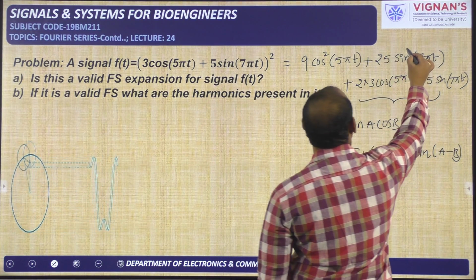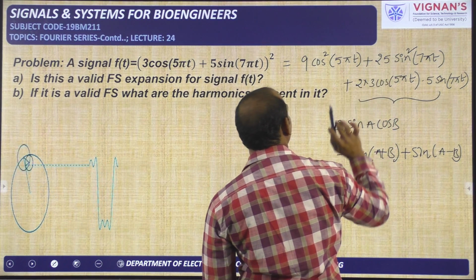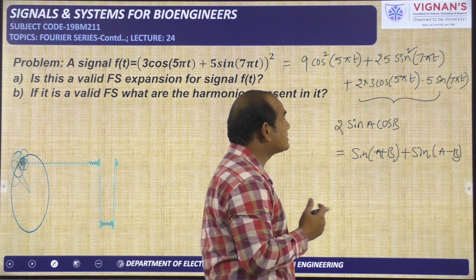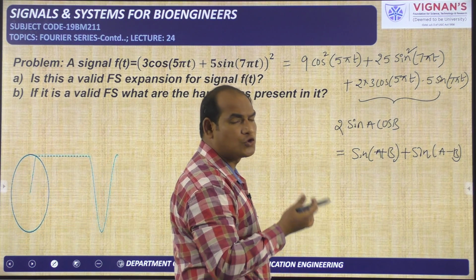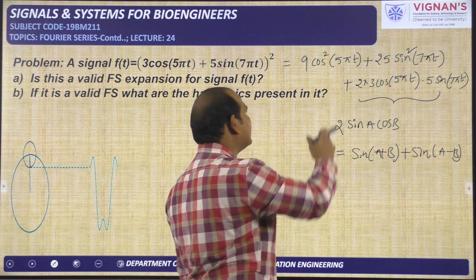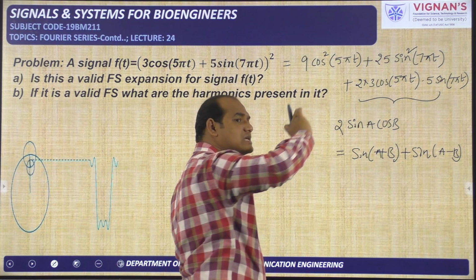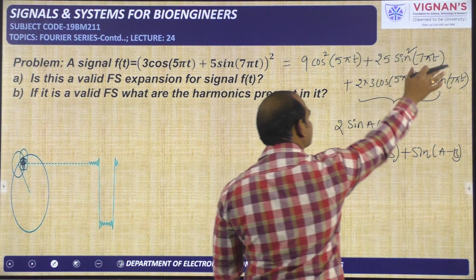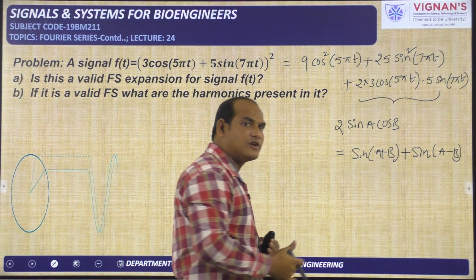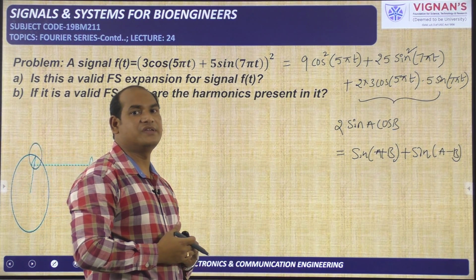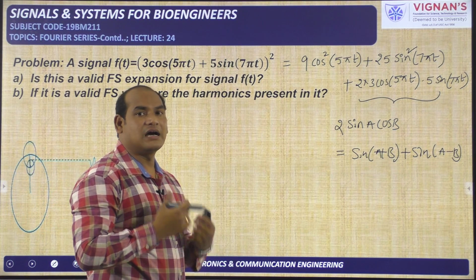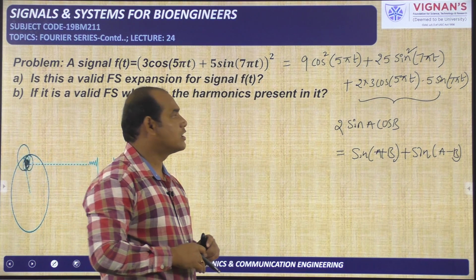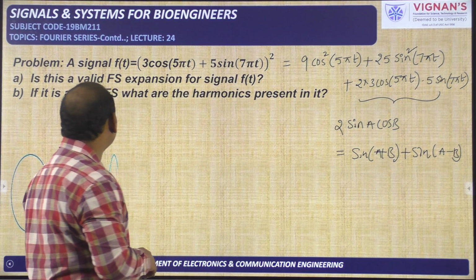So b square means 25 sin square 7 pi t. This sin square theta can be written as 1 minus cos 2 theta by 2, and cos square theta can be written as 1 plus cos 2 theta by 2. So we have cos terms and sin terms, and here 2 sin terms. So we got individual cos terms and individual sin terms. We can solve like the previous problem from that step onwards. So you can do this problem.